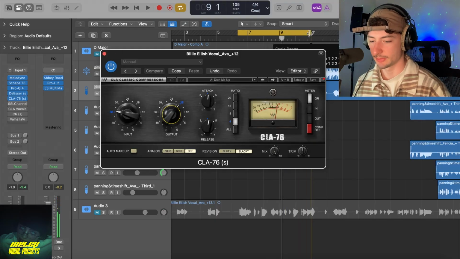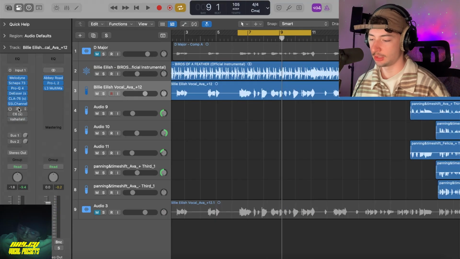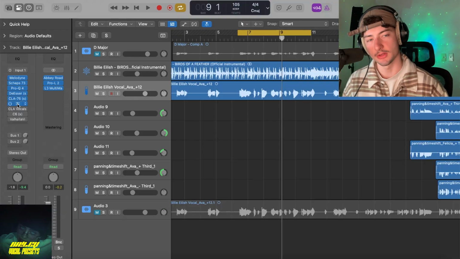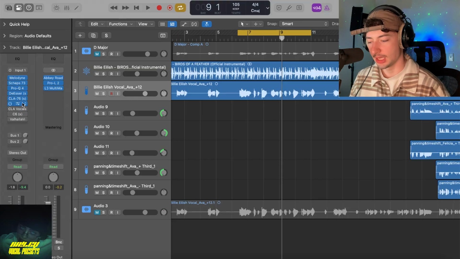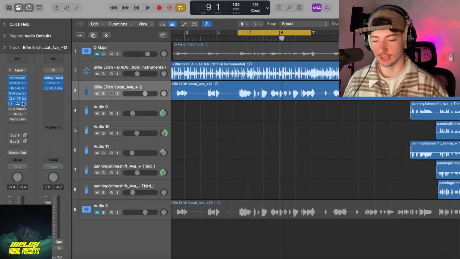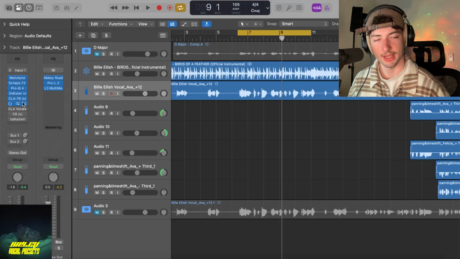Sitting in the mix heaps better. After that, in the chain, we've got an SSL channel. This is actually going to be part of the secret sauce. So if you want to know the secrets, you got to cop the preset. Here we're just using the EQ knobs to shape the vocal how we wanted it. I like the tone that the EQ brings. Just makes it sound professional.